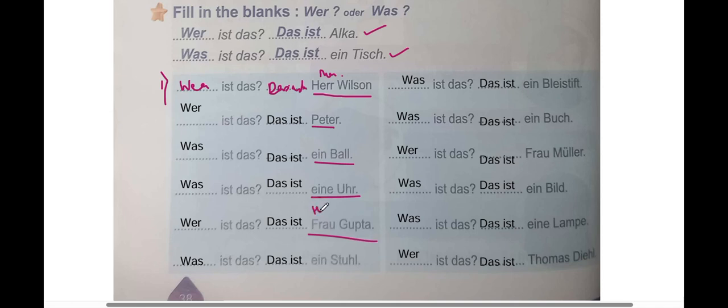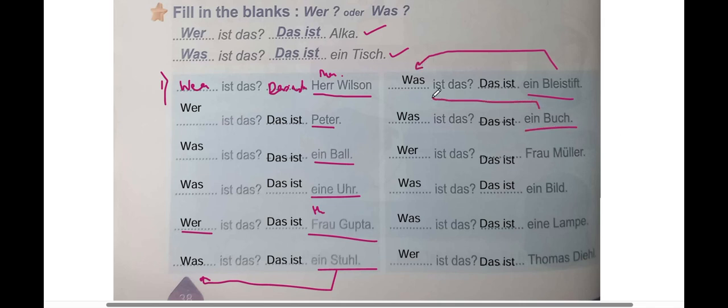Frau Gupta. Frau is Miss or Mrs. Gupta. So we will use where. Ein Stuhl, right? So what is it? Was. With Sachen we use was. Sachen is things. Ein Bleistift, pencil, we'll use was because it's a thing. Ein Buch, book is a thing again. So we'll use was.